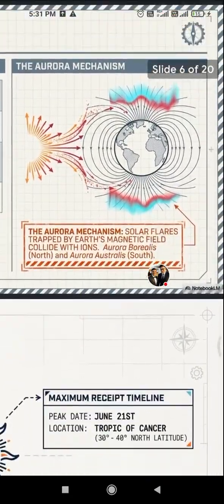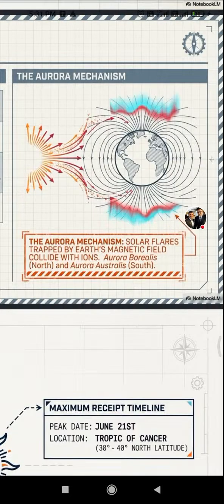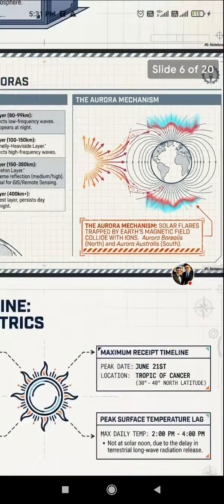Then the aurora mechanism: solar flares trapped by Earth's magnetic field collide with ions. Aurora borealis in the north and aurora australis in the south.